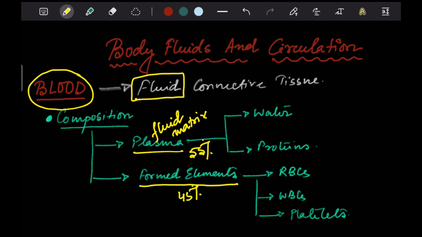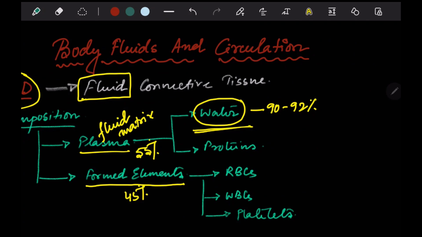Now, talking about the composition of the plasma in particular, it consists of some water, which is about 90 to 92%. So now you actually know what gives the fluid nature of the blood. It's basically nothing but water. Apart from water, there are some proteins which constitute about 6 to 8% of the plasma.